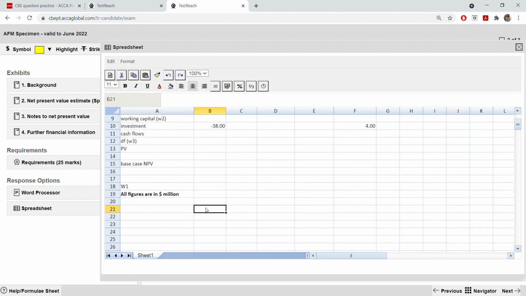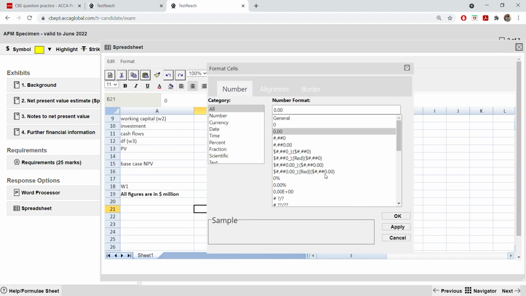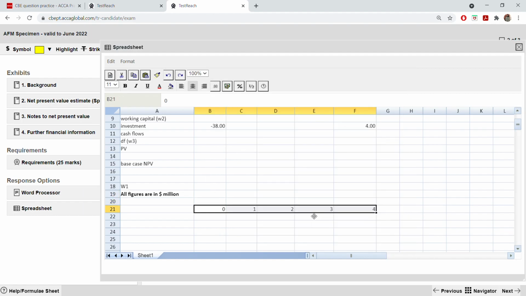If you want, you can write it again. So this all you have to format cell and take this.